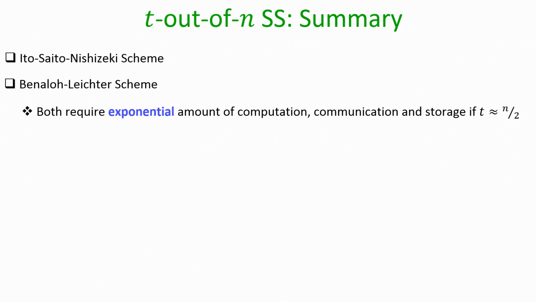We have seen two constructions, which might look similar but are based on different ideas, and the downside is that both of them require an exponential amount of computation, communication and storage. Why computation? Because the dealer has to compute so many shares. Why communication exponential? Because it has to communicate those many shares to the respective shareholders. And why exponential storage? Because each party has to store whatever information it is getting from the dealer. So all these three resources will be exponentially large.